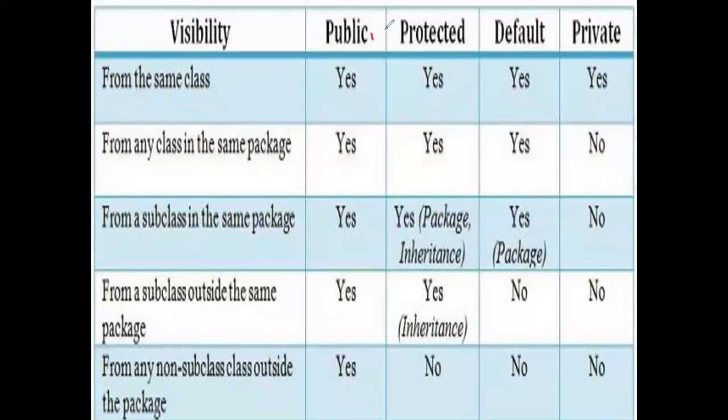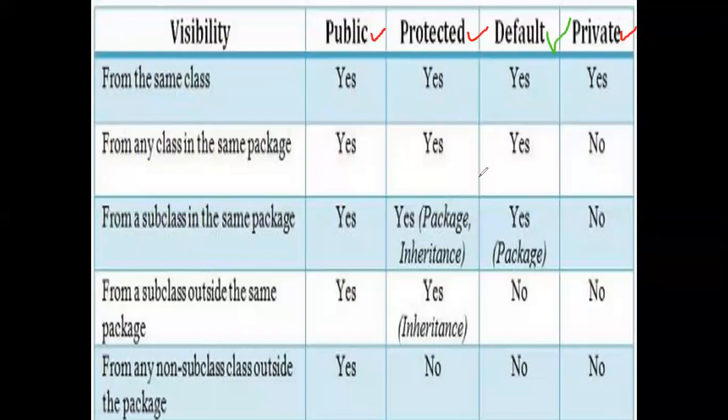Among these, public is the first, then private, then protected. And default means when we don't define anything before the declaration of a variable or a method, then it comes under the default access specifier, right?